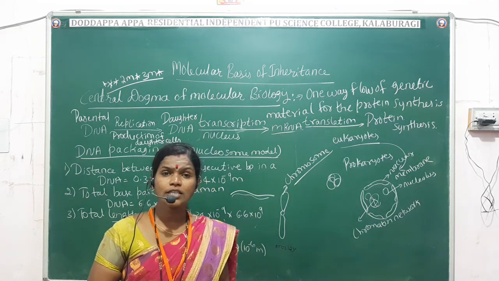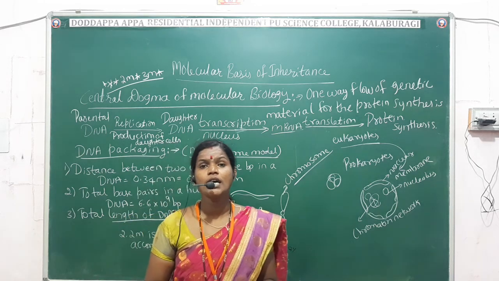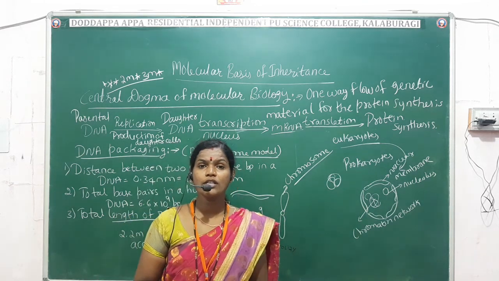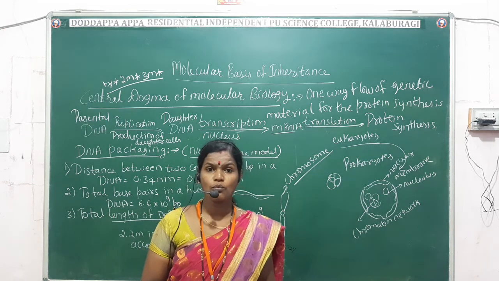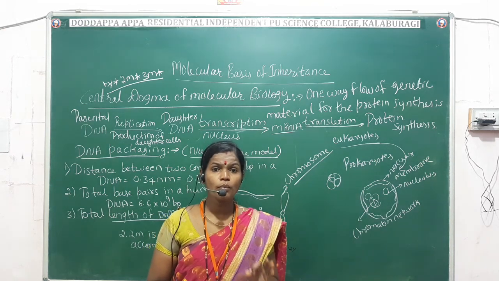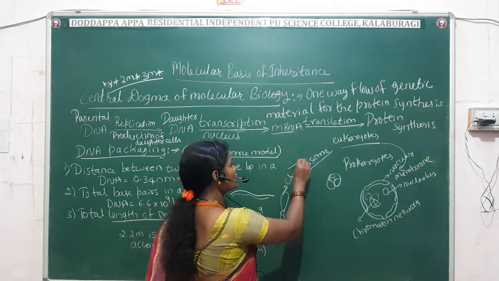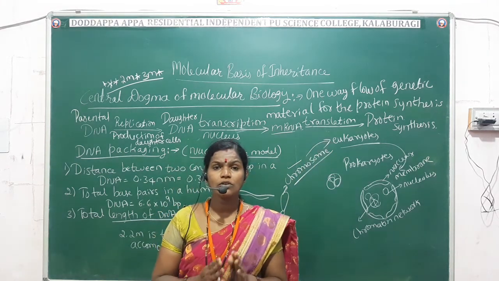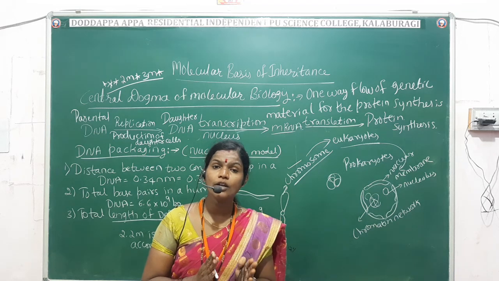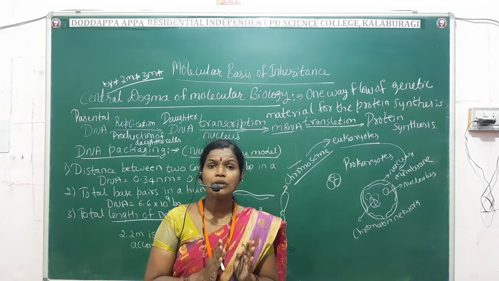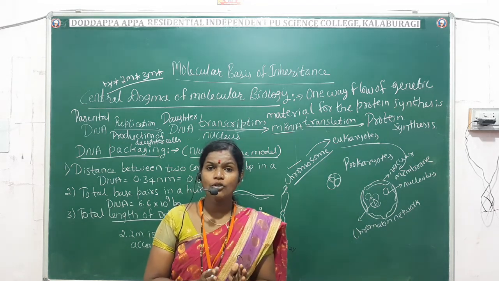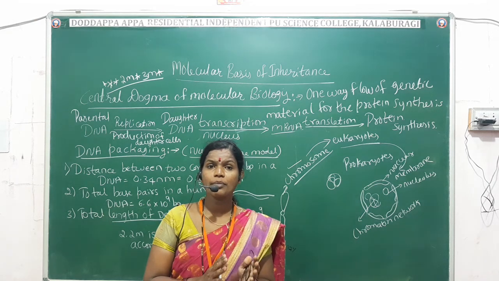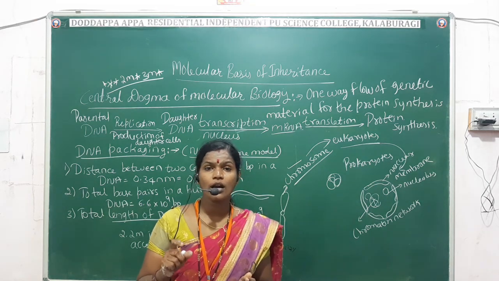Then the next concept we are going to see is DNA packaging, also called the nucleosome model. Nucleosome is also called chromosome in the eukaryotes. Eukaryotes are the organisms with a definite nuclear membrane.